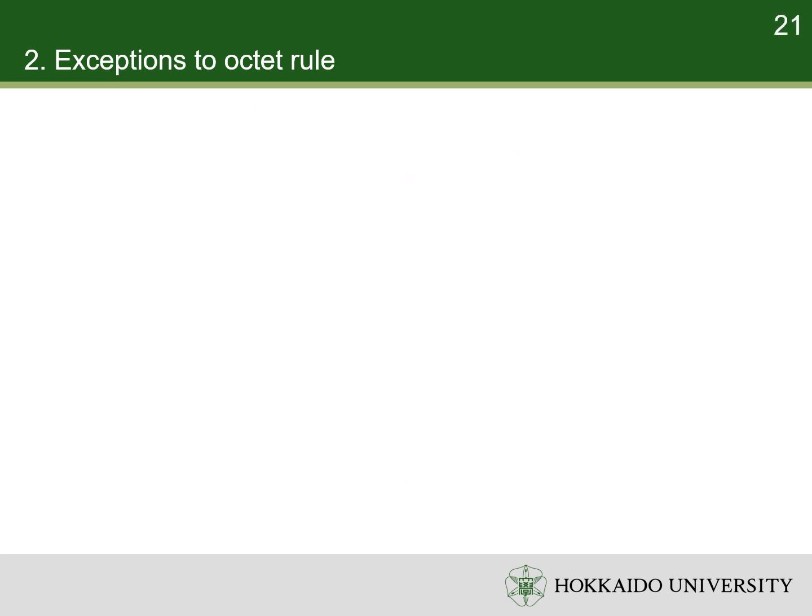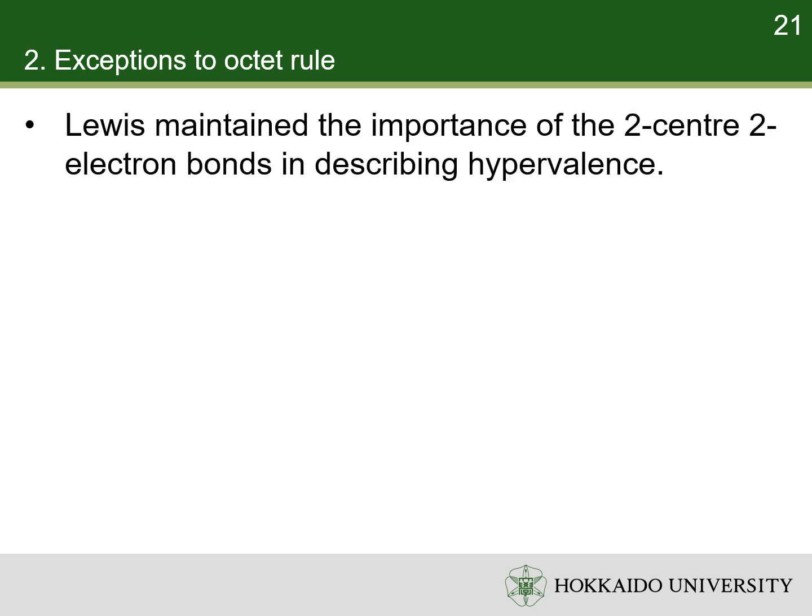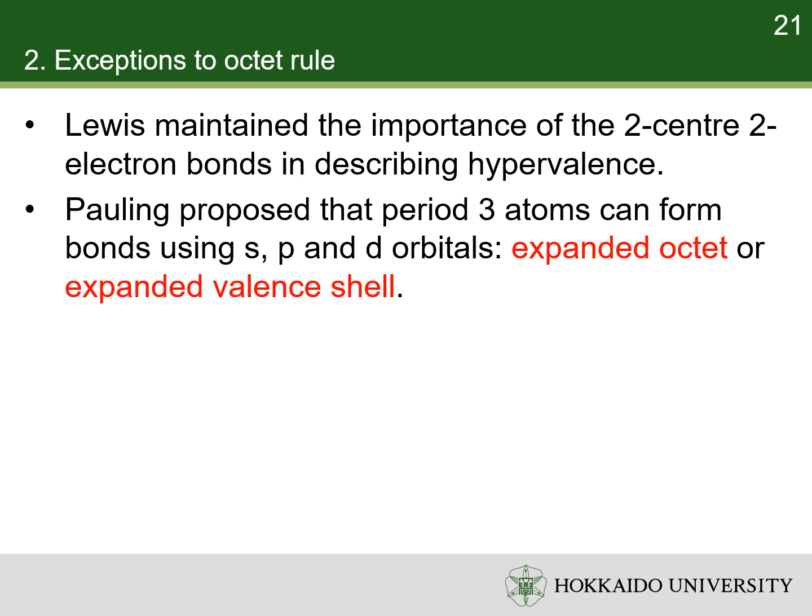The debate over the nature of hypervalent molecules goes back to the 1920s. Lewis maintained the importance of the 2-center 2-electron bond in describing hypervalence. Pauling proposed that period 3 atoms can form bonds using s, p, and d orbitals. Thus, the valence shell or the octet is expanded. To form 5 bonds in phosphorus pentafluoride, 1 3s, 3 3p, and 1 3d orbitals combine to form 5 sp3d hybrid orbitals, which each share an electron pair with a fluorine atom for a total of 10 shared electrons, 2 more than the